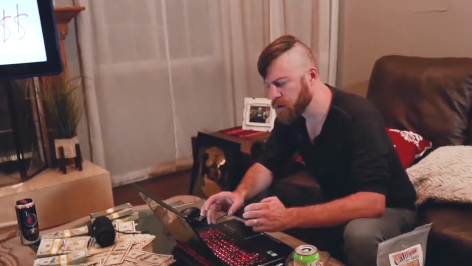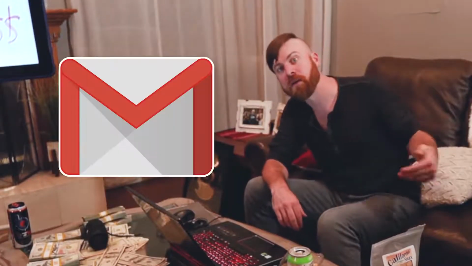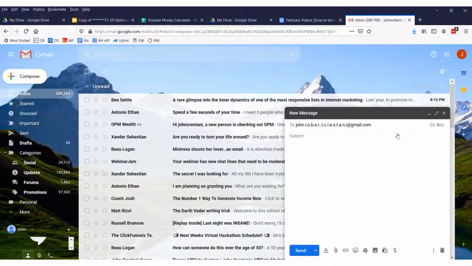Now, another neat trick you can do is you can use dots and pluses to better sort your email and combine this with filters. It's very powerful. Let me show you an example. Now, what you can do is you can put dots around things and it will still send to the same email. It doesn't matter how many dots you put in it. It will still show up in your inbox. Now, I use this sometimes for, let's say I register for some program using one email. I just put a dot somewhere and it changes it around.